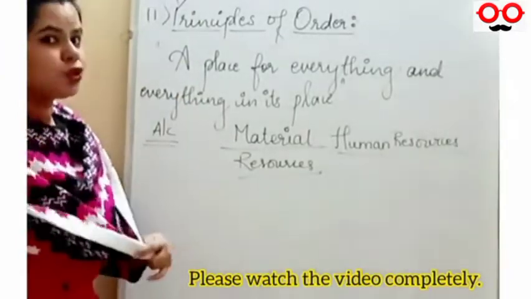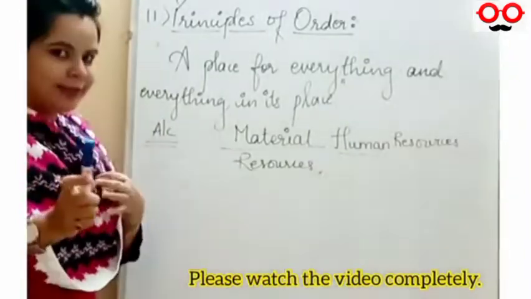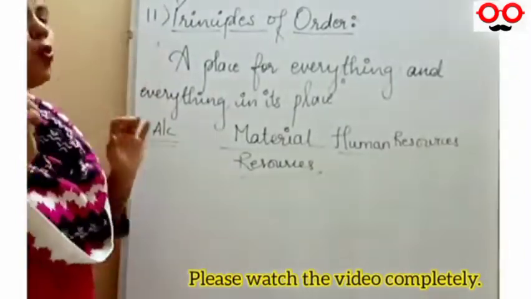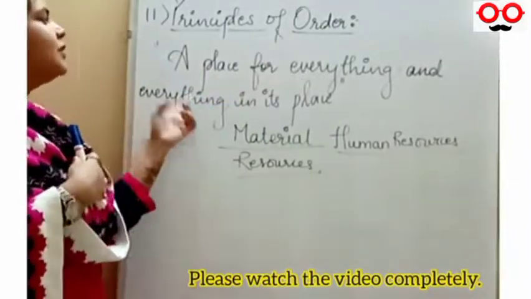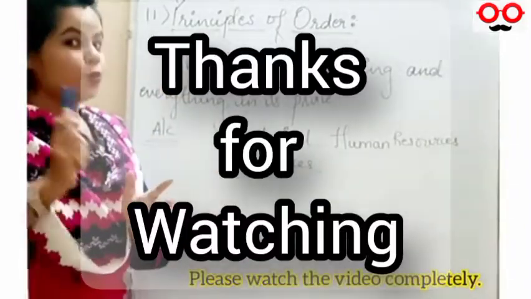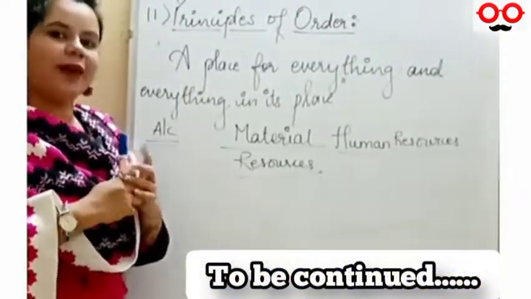So dear students, don't forget, in this particular paragraph when you explain, this statement you have to write, that is: a place for everything and everything in its place. So don't forget to mention this statement in this paragraph while explaining.